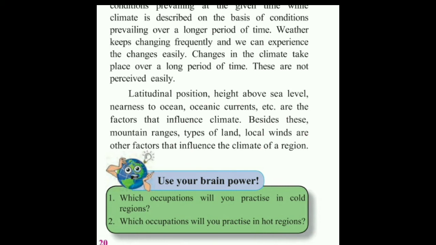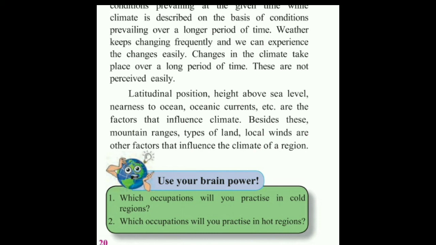Also, height above the sea level. If the place is near the sea level, of course the pressure will be more, the temperature will be more, and if it is above the sea level, temperature as well as pressure will be less. Nearness to ocean. Now if the place is near the ocean, the climate there will be hot and humid.